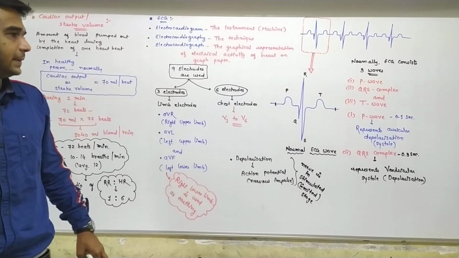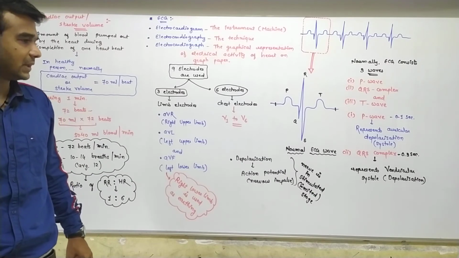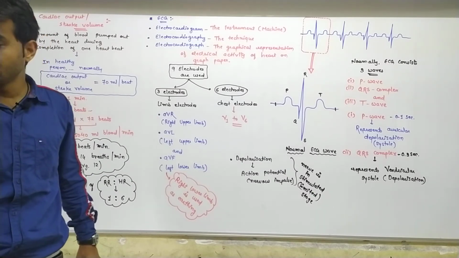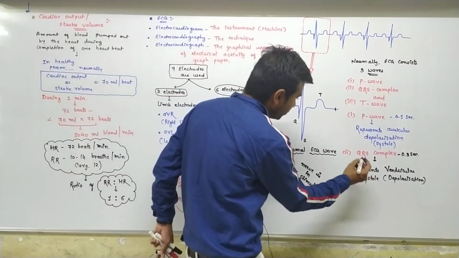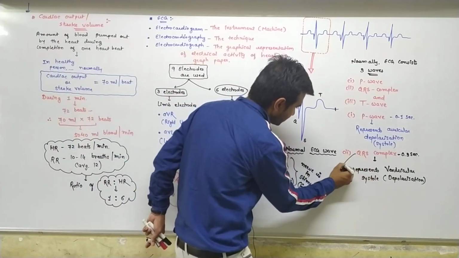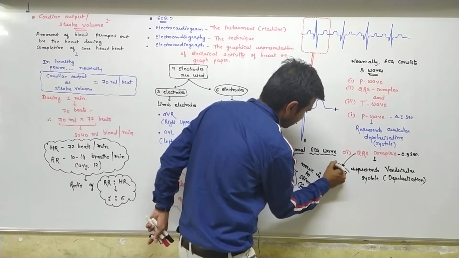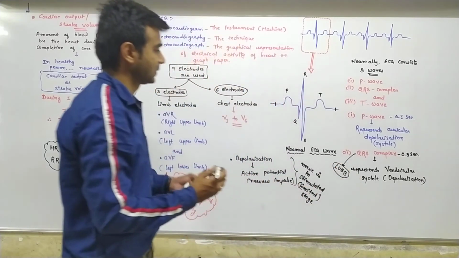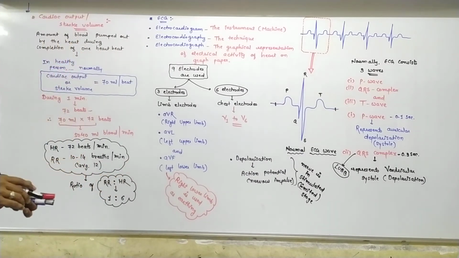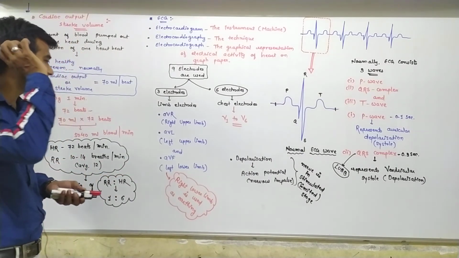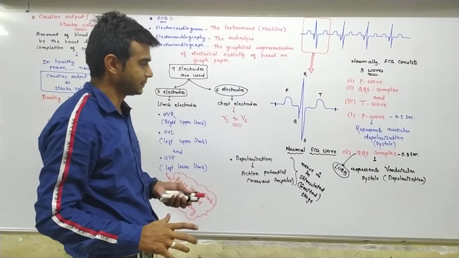Got it? And now you know that during the QRS complex, a loud sound is heard, during ventricular systole.